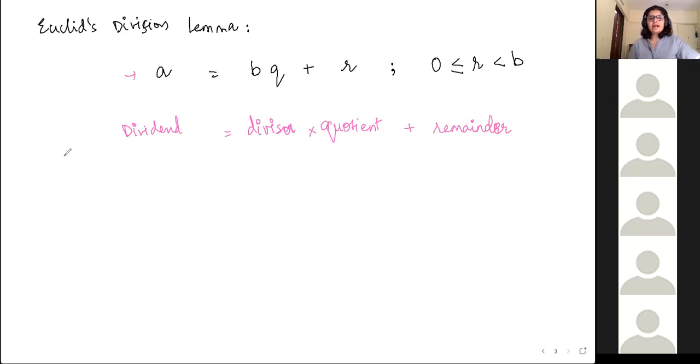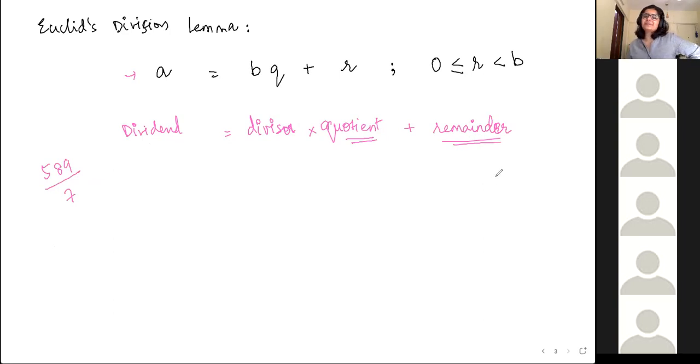Let's say I divide some random number like 589 divided by 7. After this division, you're going to get one quotient, and if it is not divisible, you will get some remainder. So what all values can the remainder take?